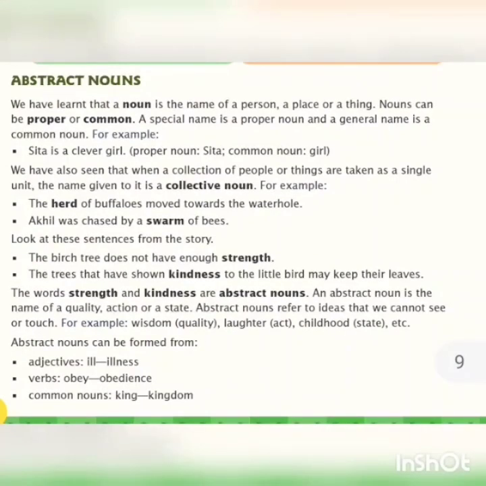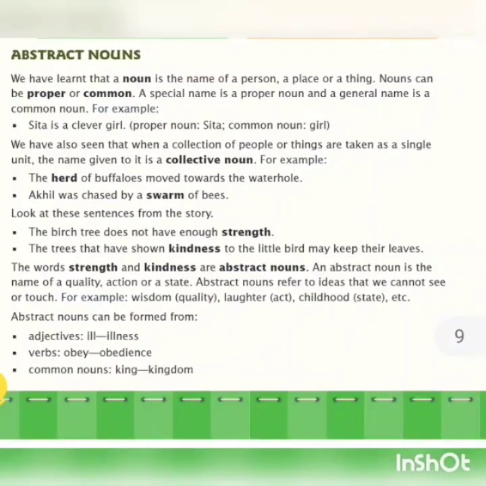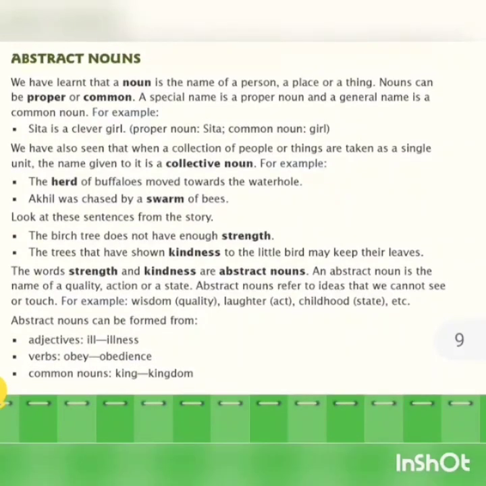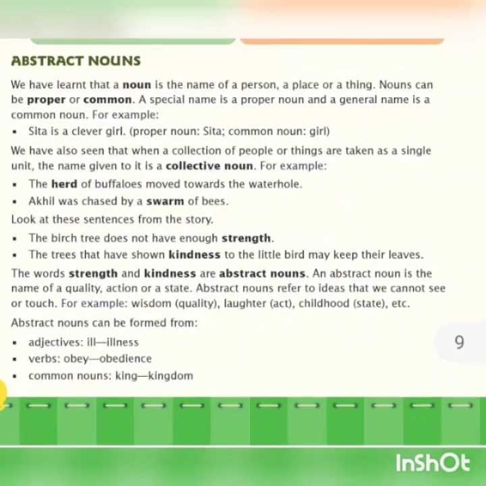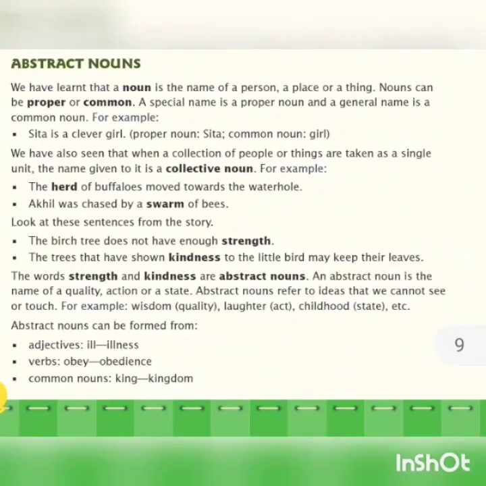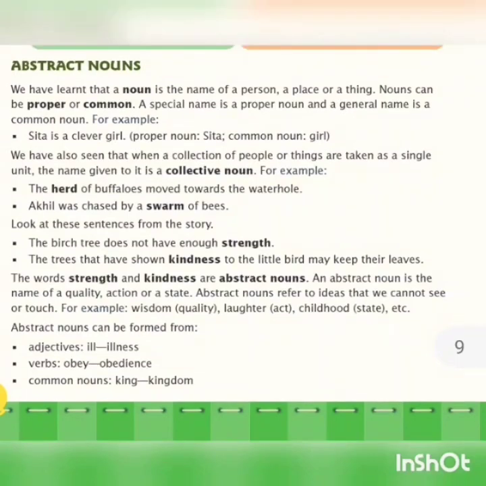Now, abstract nouns can be formed from adjectives, verbs and common nouns. Adjectives, for example, ill, the abstract noun will be illness. Now, verbs. For example, obey, the abstract noun will be obedience. Now, common nouns. King, the abstract noun will be kingdom.